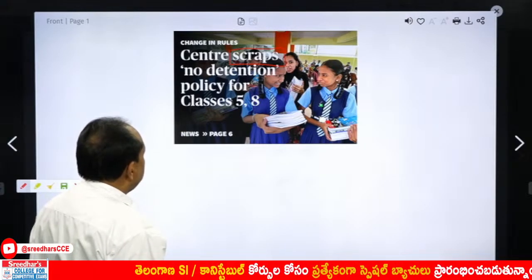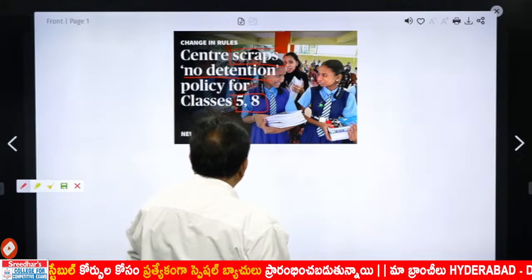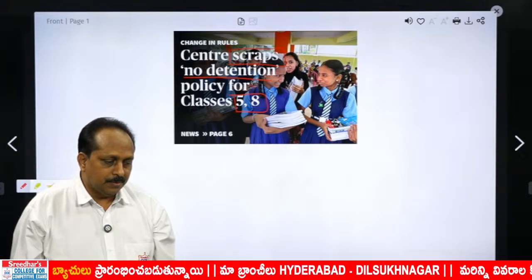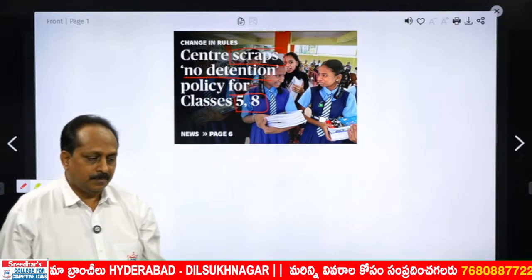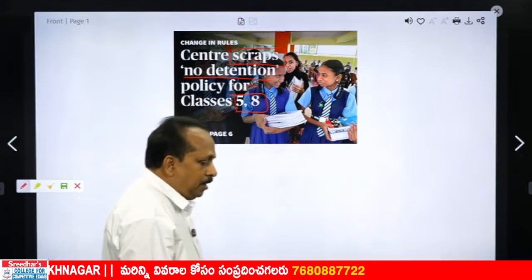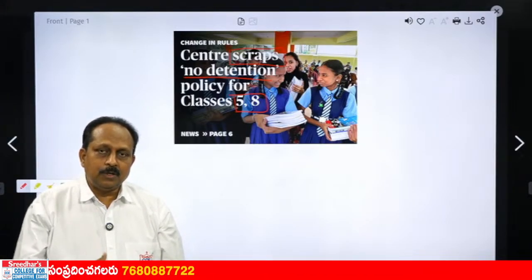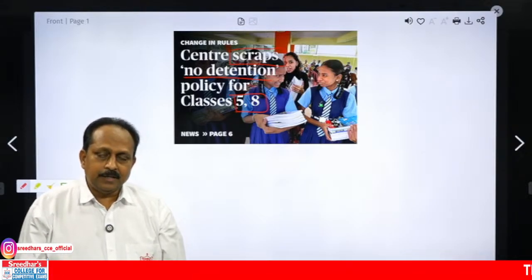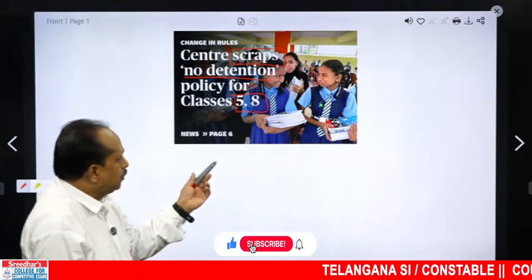Center scraps no detention policy for classes 5-8. There has been a policy, had been rather, no detention. Center cancels that. Scrap means not to continue. Scraps no detention policy for classes 5 and 8. Means what? Students of classes 5 and 8, if they fail, old policy, they would continue. Now it doesn't happen. They get some time, 1 or 2 months. They have to write the exam again. And second time also they fail, they will not be sent to the higher classes. That's what it talks about.